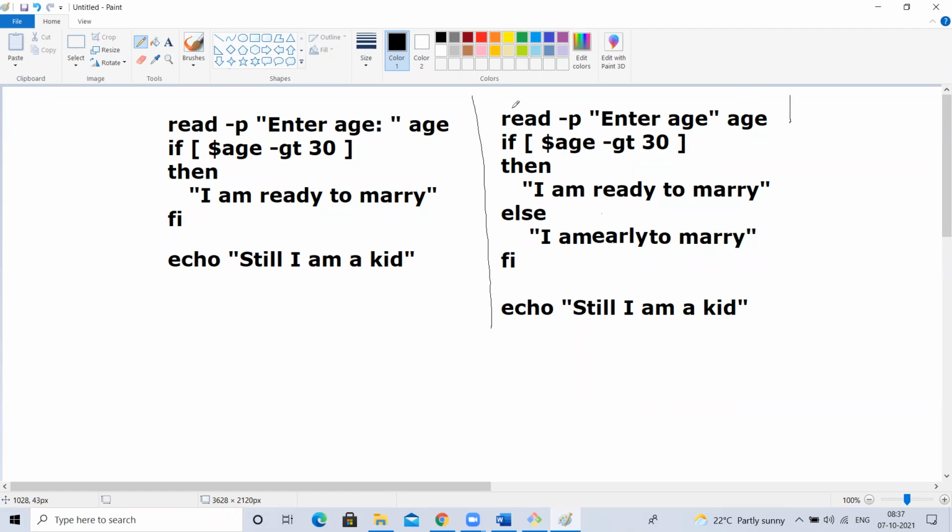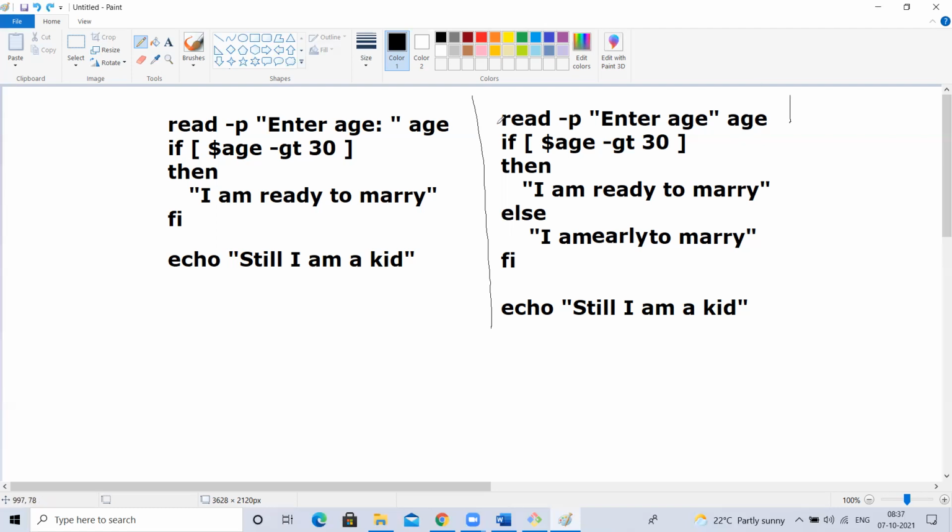I'll tell you. For example, if I give the age as 20, is 20 greater than 30, true or false? False. So what will happen? Will the else print or not? This if part will be skipped. Then the else will execute. Then this print will also execute. Okay.